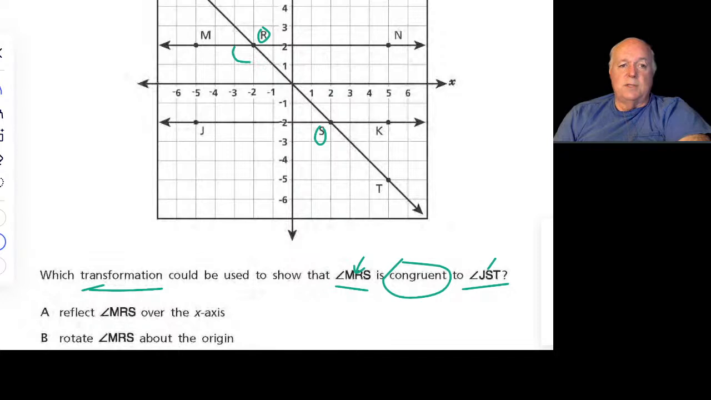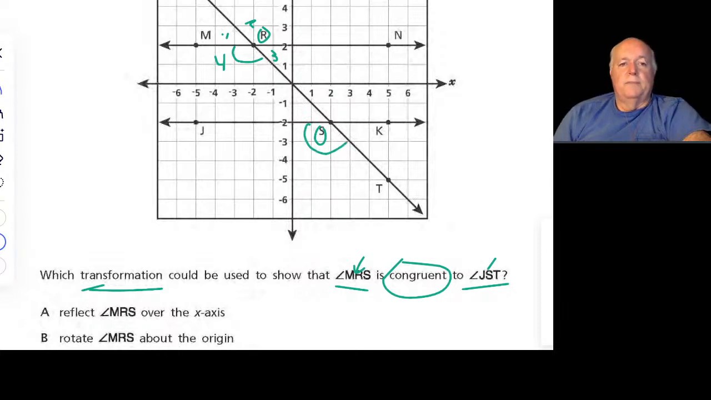Because there are 4 angles here that are R. There's this one here, 1, 2, 3, and 4. That is also to JST. So J is here, S, T, so they're talking about here, okay?